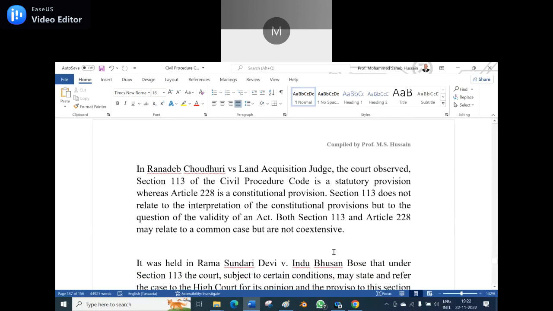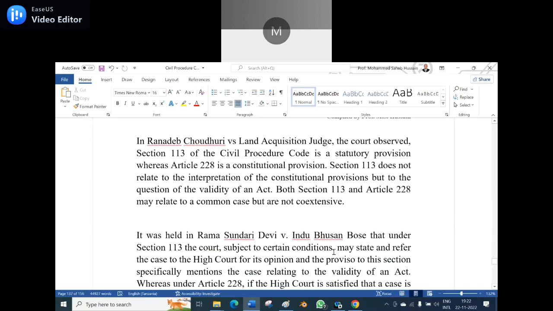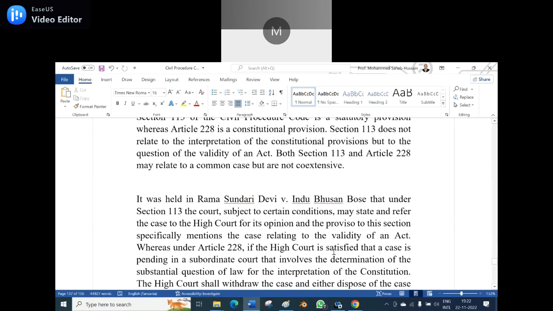It was held in Rama Sundari Devi versus Indu Bhushan Bose that under Section 113, the court, subject to certain conditions, may state and refer the case to the High Court for its opinion, and the proviso to this section specifically mentions the case relating to the validity of an act. So if the validity of an act is involved, the subordinate court may refer the matter to the High Court for its opinion.